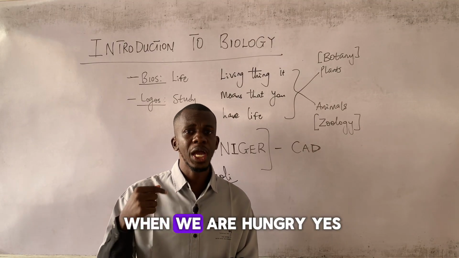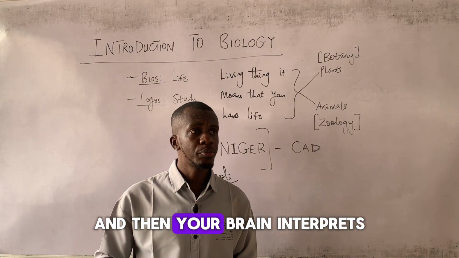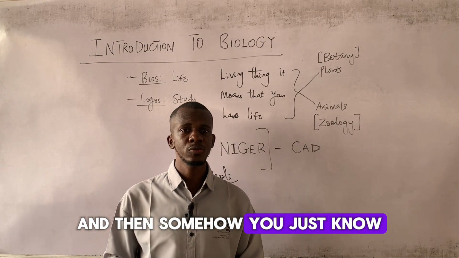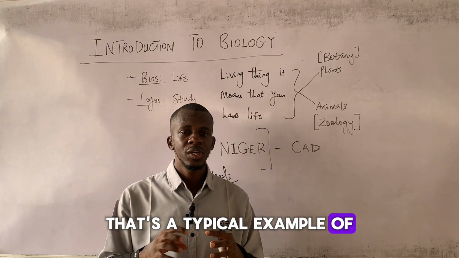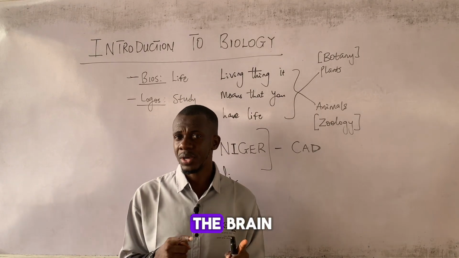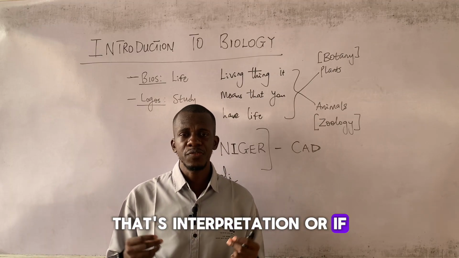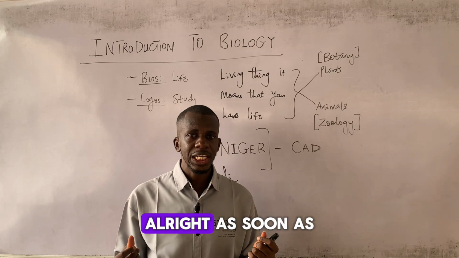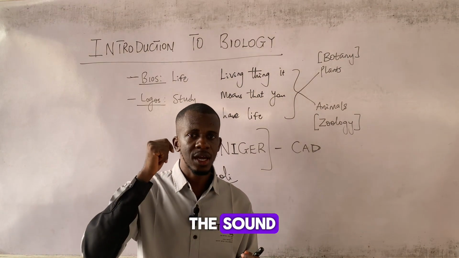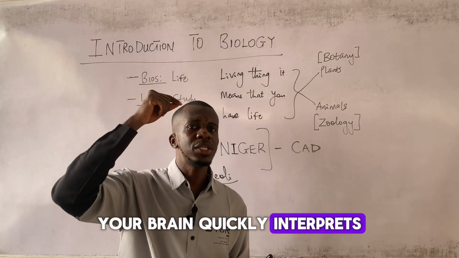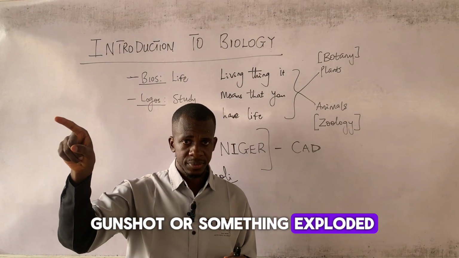So we can know when we are hungry. Your stomach releases some sound, and then your brain interprets, and somehow you just know, I need to eat, I'm hungry. That's a typical example of messages being interpreted by the brain. That's interpretation. Or if you hear a gunshot, as soon as your ear, which is your sense organ for sound, picks the sound, your brain quickly interprets and tells you that, oh, that should be a gunshot or something exploded.